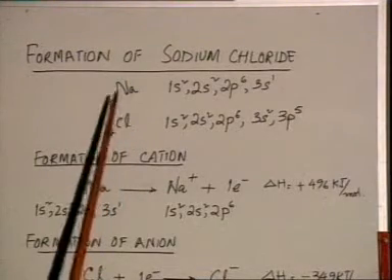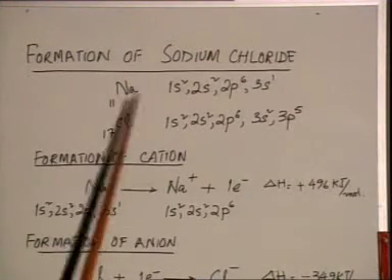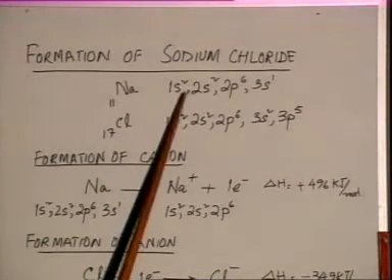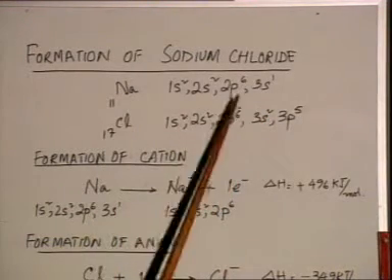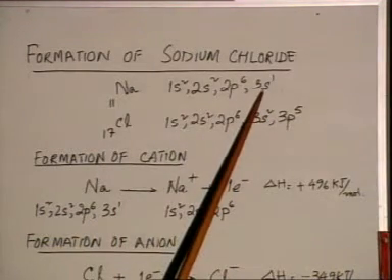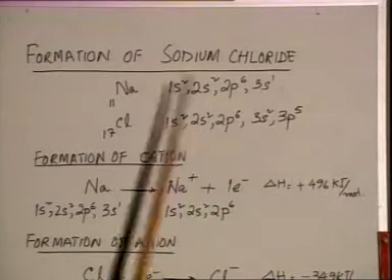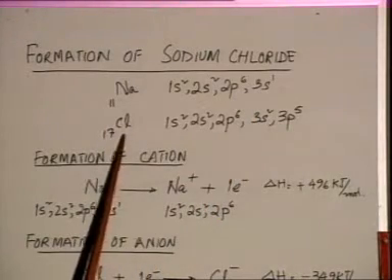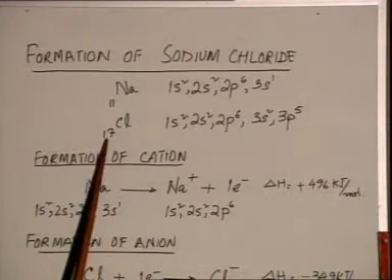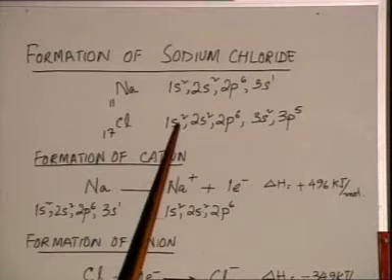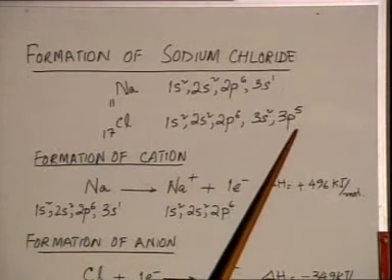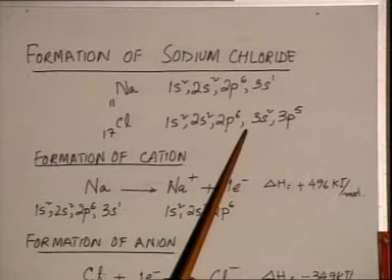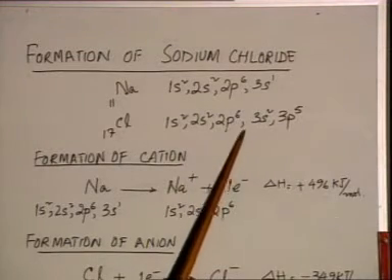explain it to you. Sodium here, atomic number 11, the configuration is 1s2, 2s2, 2p6, 3s1. It is having one electron in its valence shell. Chlorine, atomic number 17, configuration is 1s2, 2s2, 2p6, 3s2, 3p5. It has 7 electrons in its valence shell.